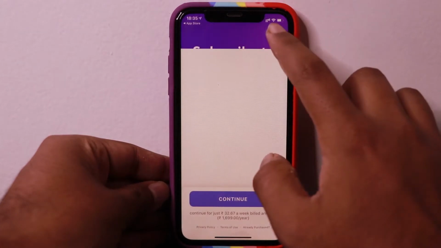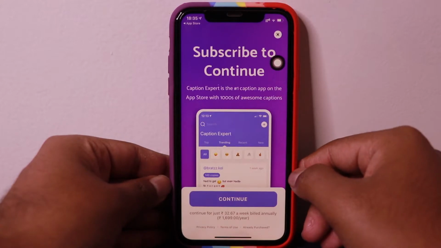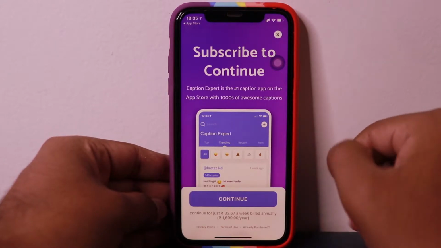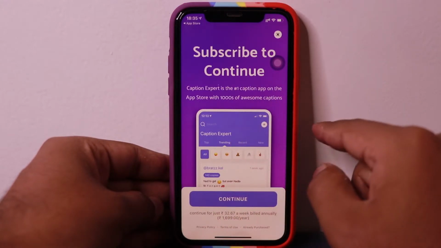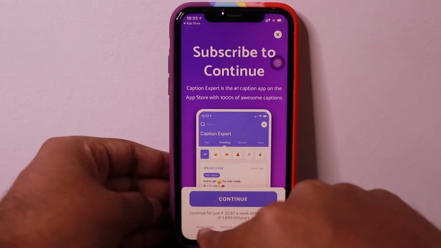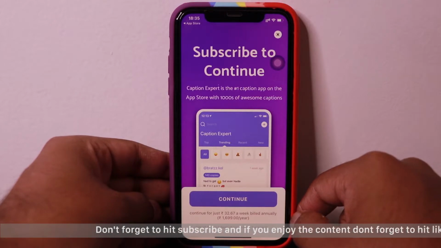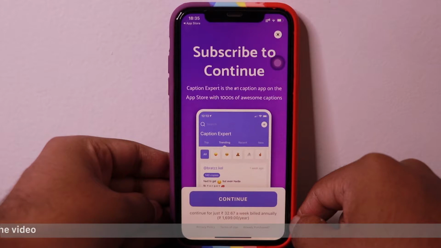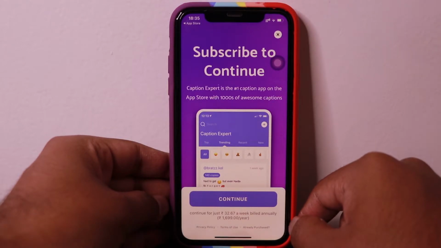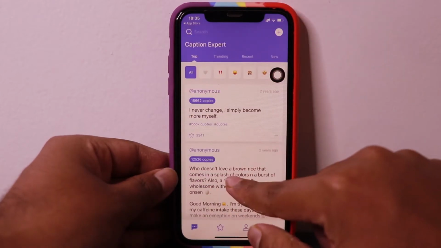As soon as you open it, it gives you a pop-up to buy a paid subscription. As you can see, it has some cool captions for paid subscription, and the cost is 1699 per year, or you can just bill it weekly for 32.67 rupees. So let's just close it and try using a free subscription.